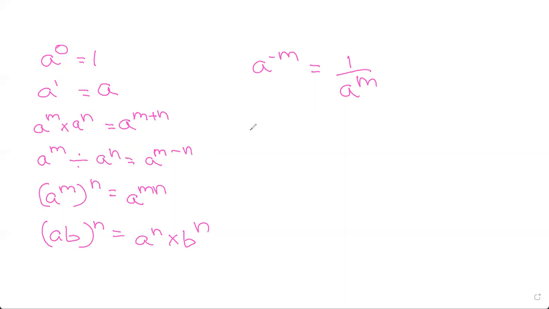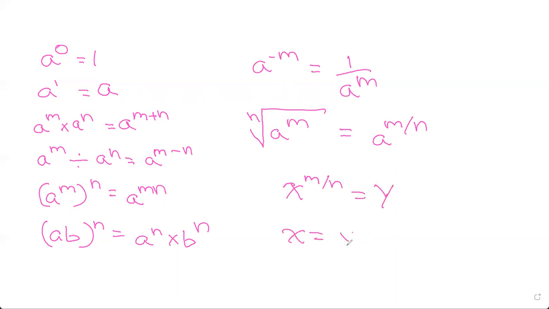ask questions. Now we have root of n, a to the power of m. This can be written as a to the power of m by n. And then if x to the power of m by n equals y, then x would be equal to y to the power of n by m. So there'll be a reciprocal of the power. So these are all the laws of exponents which you need to know for SAT and ACT.